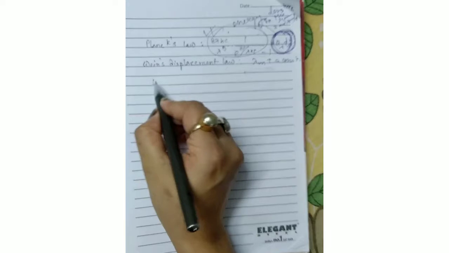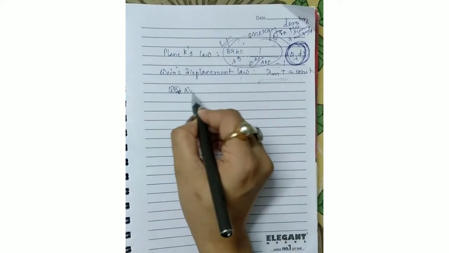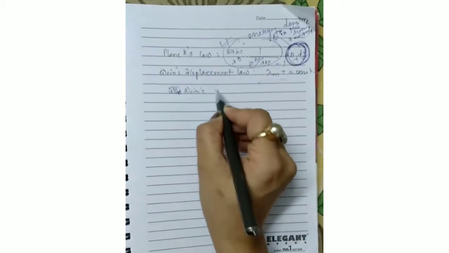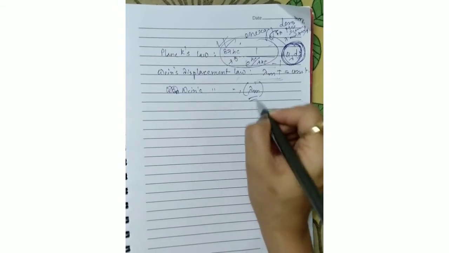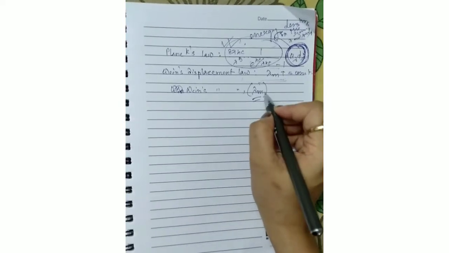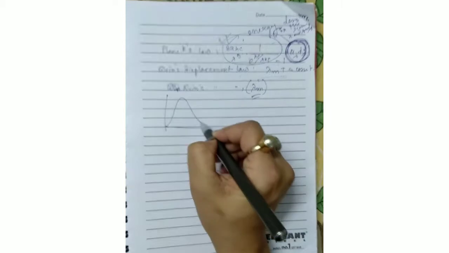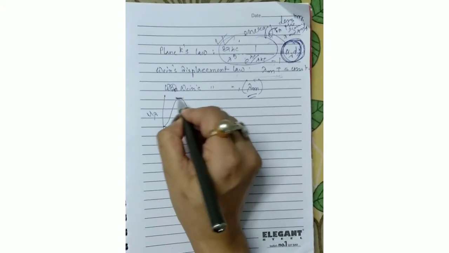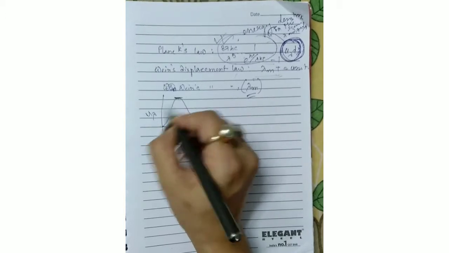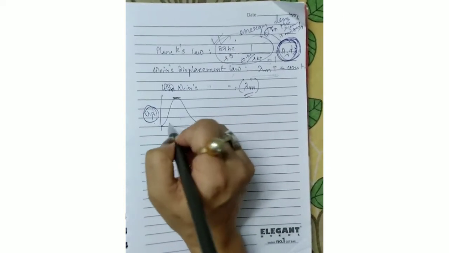See, for Wien's displacement law, because lambda m is included, that means, as I told you, look at what the graph was like. Here the U lambda reaches the maximum. So for the maximum value of U lambda, what is the derivative of U lambda with respect to lambda then?